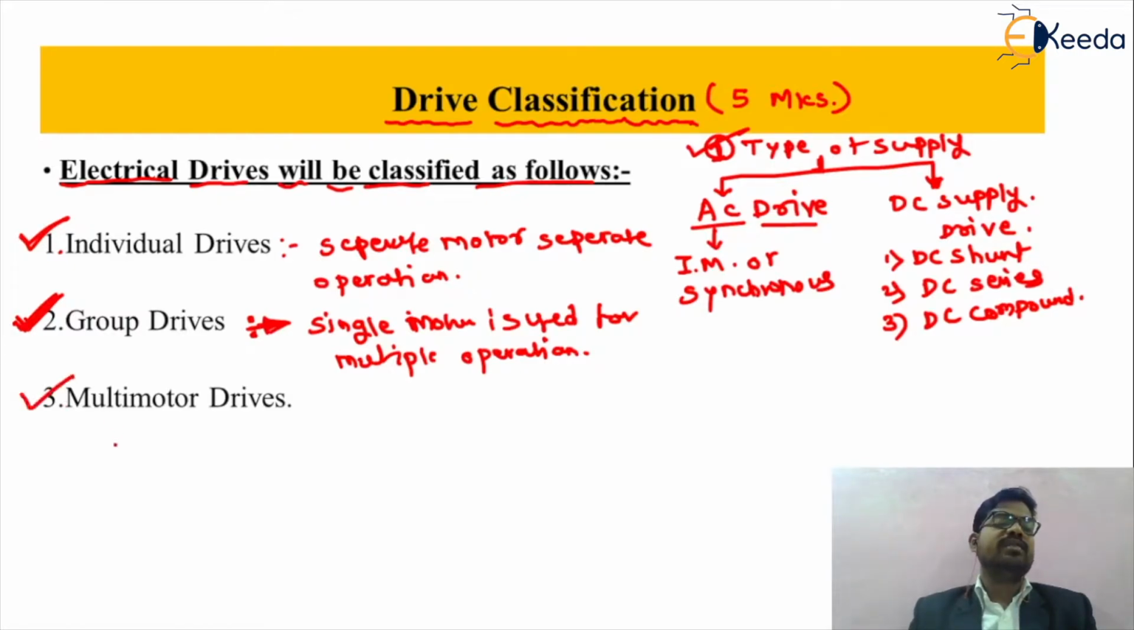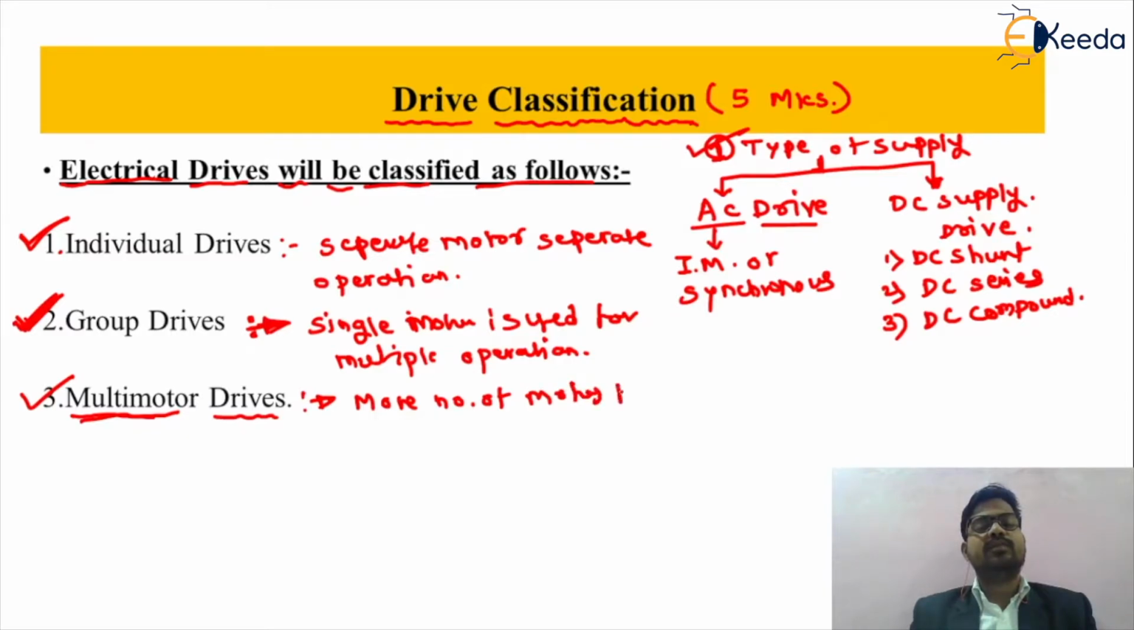Then the third type of classification is called multi-motor drive. What do we mean by multi-motor? The name itself indicates its meaning: more than one motor, meaning a larger number of motors, are used for only one application. Such kinds of drives are called multi-motor drives.